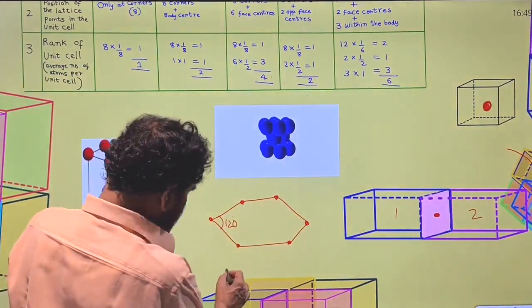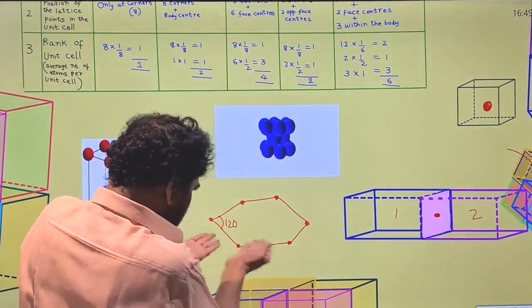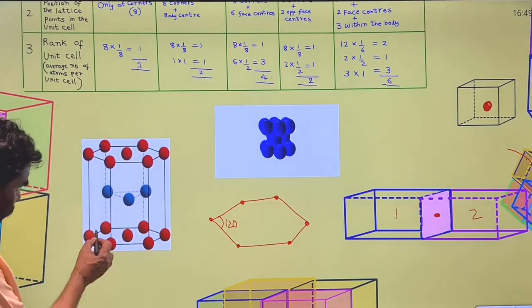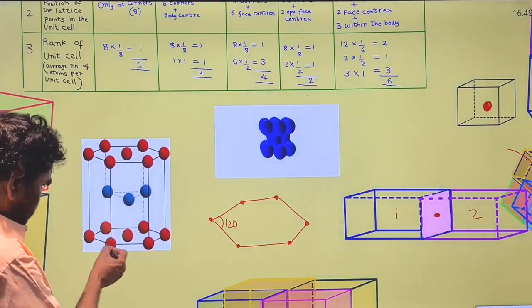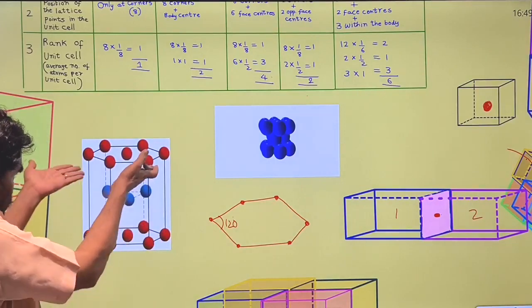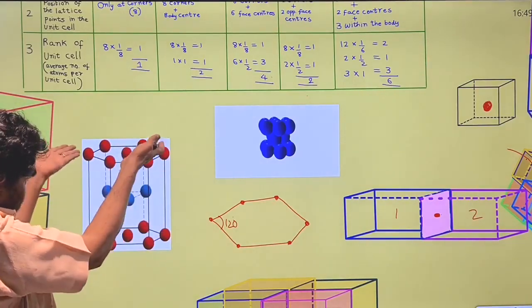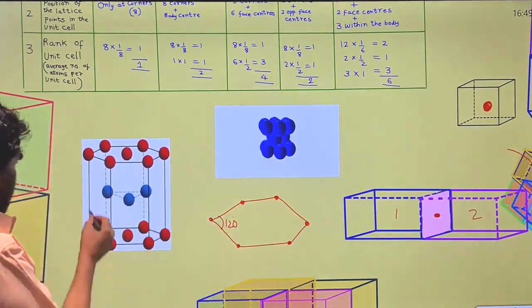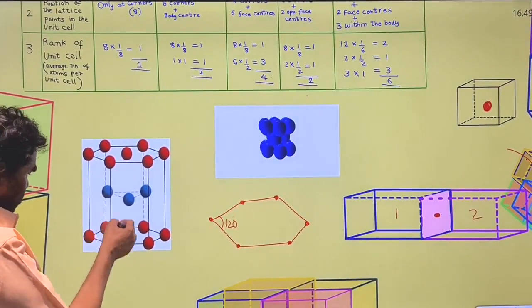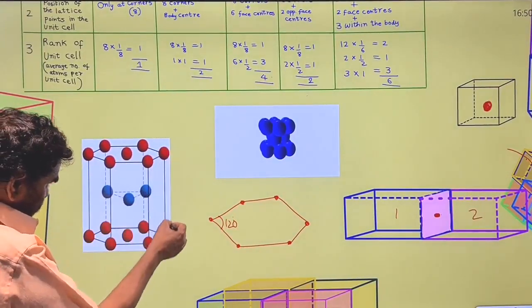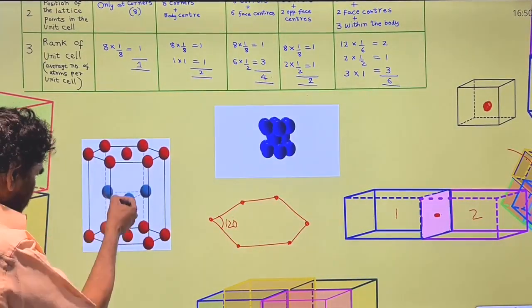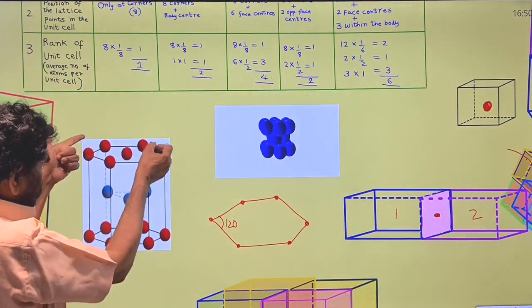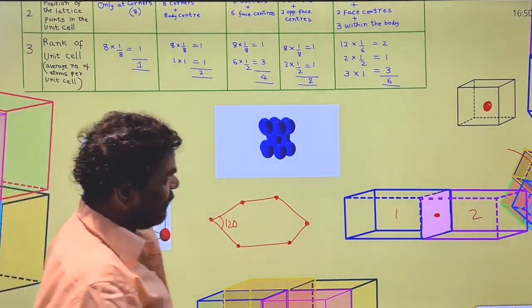Now there is another hexagon, a planar, two-dimensional hexagon. This is the case: one, two, three, four, five, six. So one hexagon plate is taken over the other, and the hexagons are connected to each other.